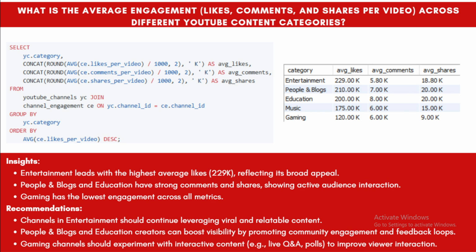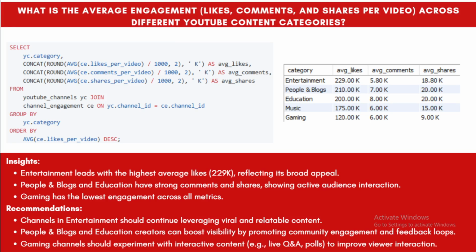And which category has more average share? With the analysis of this question, we find that the average share is higher in education and the people and blogs sections. Channels in entertainment should continue posting viral and relatable content so that they can reach a wider audience and get good engagement. And the gaming channels should experiment with other kinds of content to improve their viewer interactions.